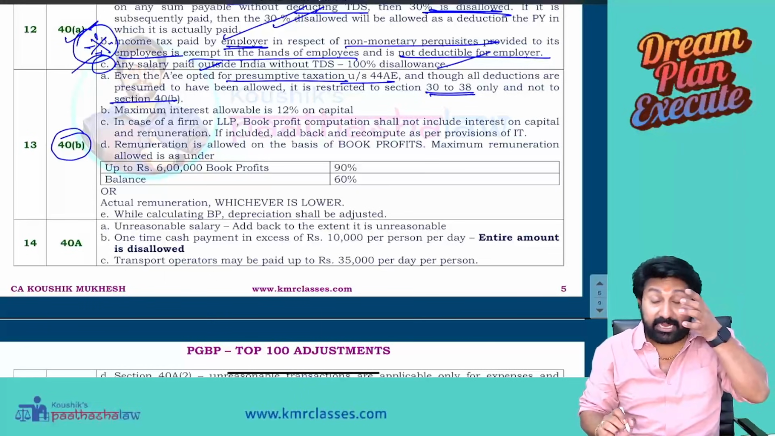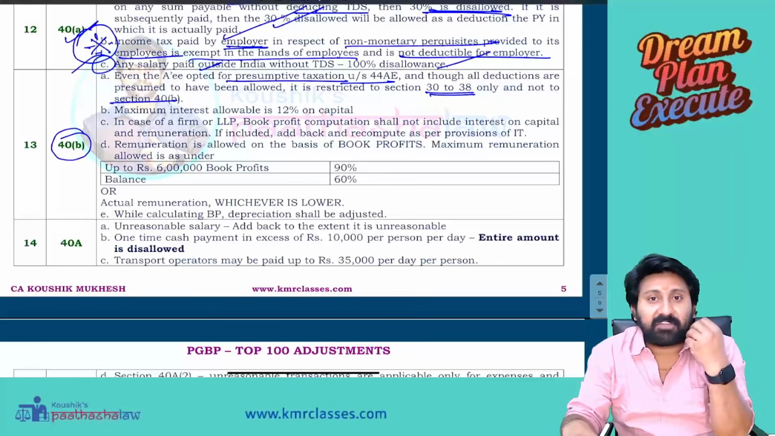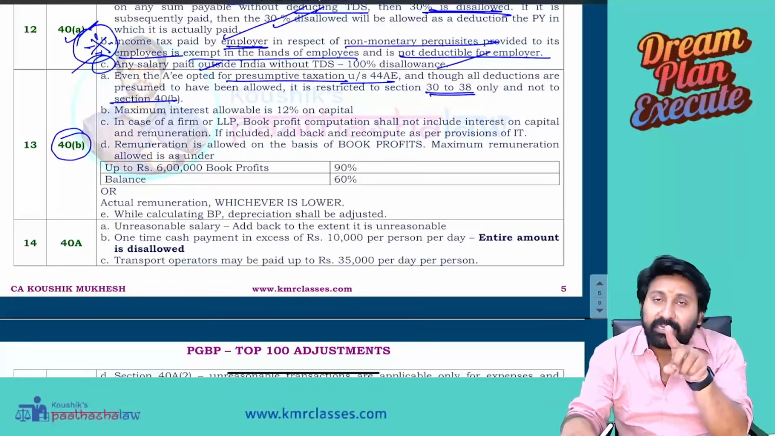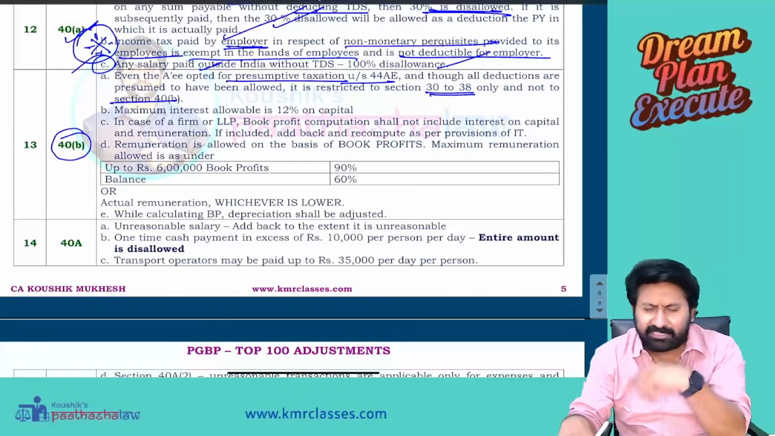Sir, I didn't understand. See here. If you opt for 44AE, business of plying vehicles, etc., then what will happen? Deductions under 30 to 38 are presumed to have been allowed separately. They will not allow anything again. I will discuss it again in 44AE.